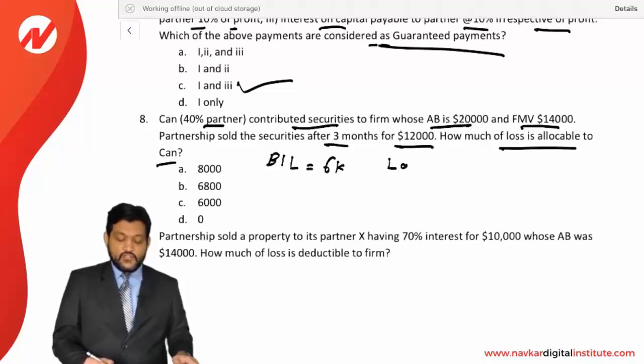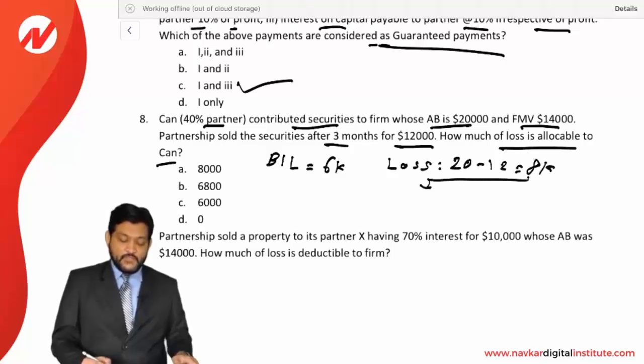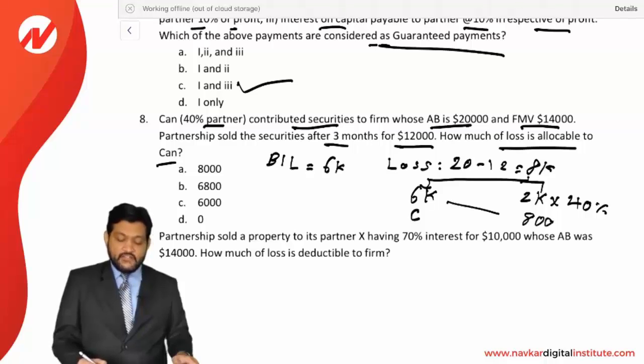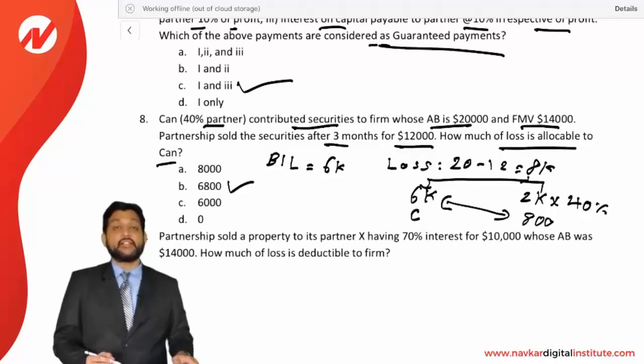And what is the total loss on sale of asset by the partnership? That is 20 minus 12 is equal to 8,000. So out of 8,000, 6,000 of built-in loss will be specifically allocated to Ken, and the remaining 2,000 of loss will be in a profit sharing ratio. So 2,000 into 40% is equal to 800. So 6,000 plus 800 is equal to 6,800 will be the loss allocated. B is the correct option.